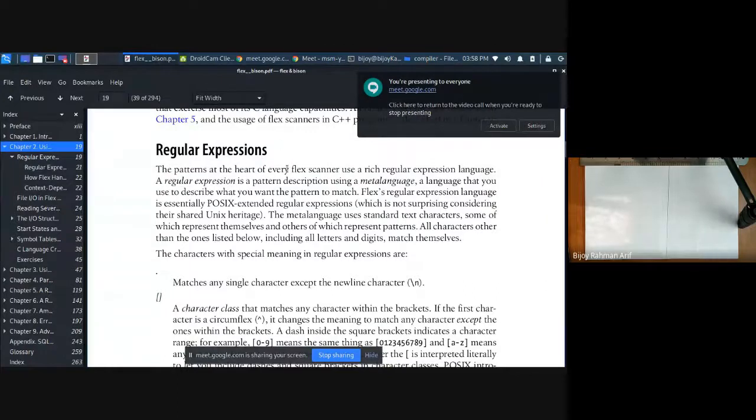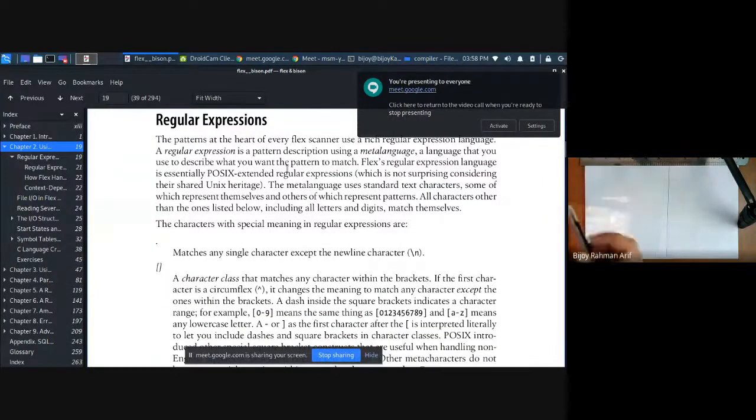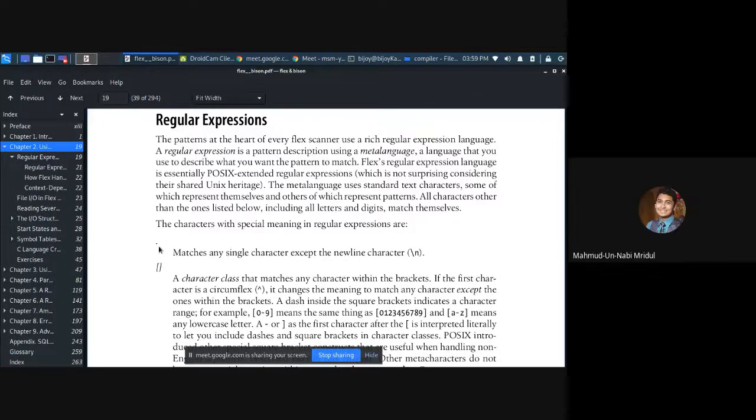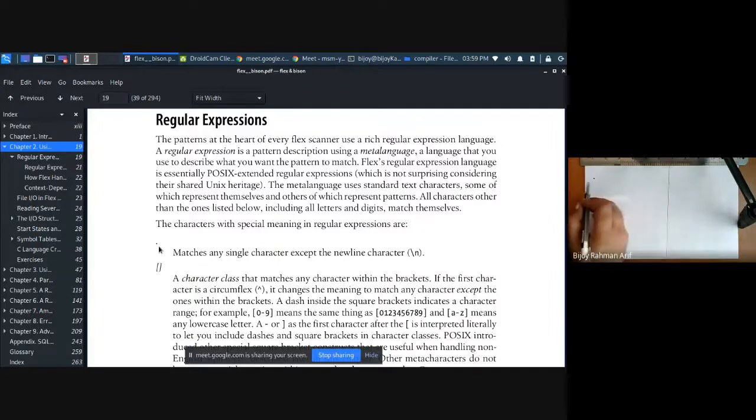Okay. So regular expression. The first thing is this one. Whenever you put this dot, it means it is going to match any character. It is going to match any single character except new line. Did you understand? So can you repeat, please? Whenever you put this dot, it is going to match any character except new line. Did you get it?